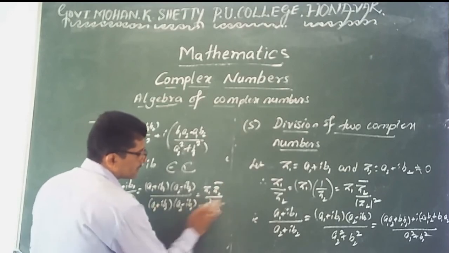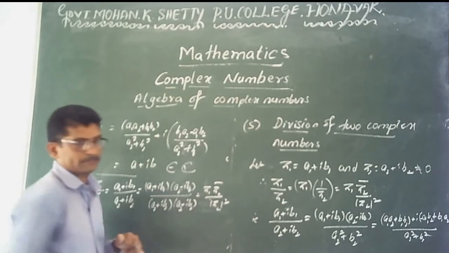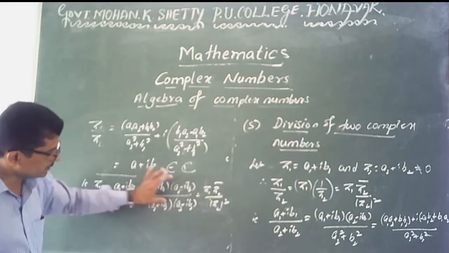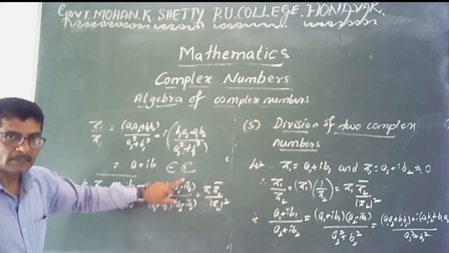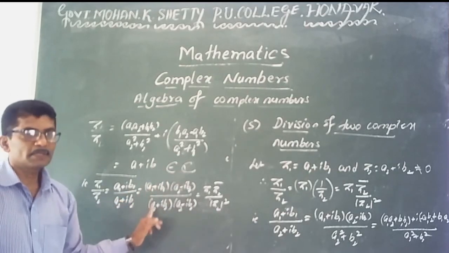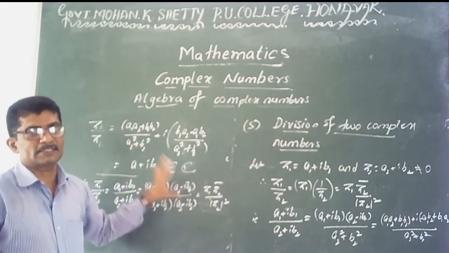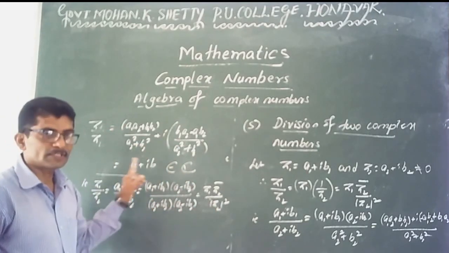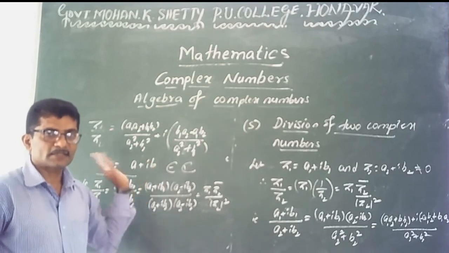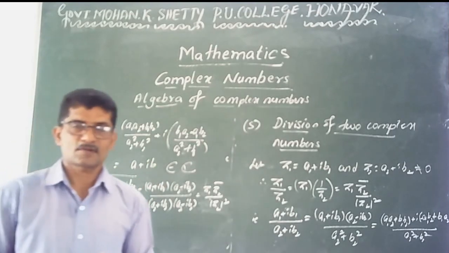That value is exactly equal to modulus of z2 whole square. It means just multiply both numerator and denominator by the conjugate of the denominator and simplify, and you get the division of two complex numbers. This one is the method. The division of two complex numbers is again a complex number.